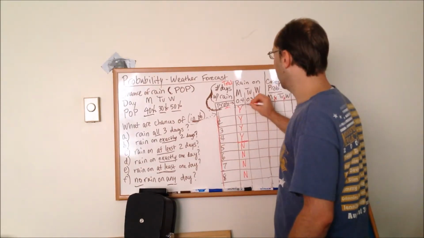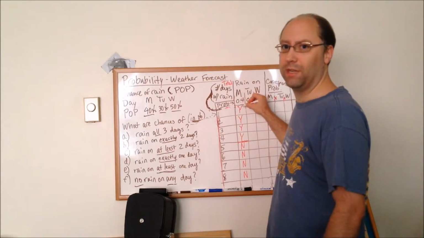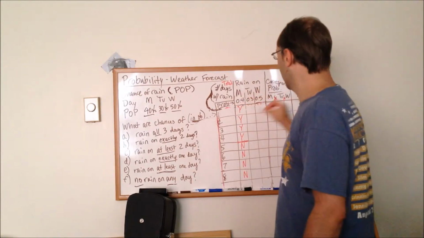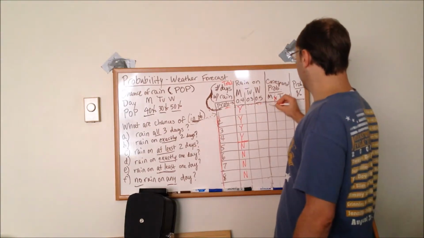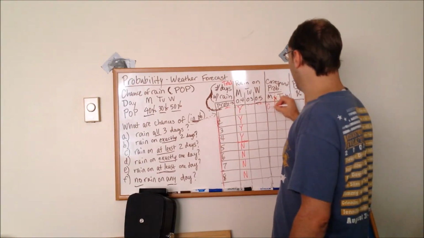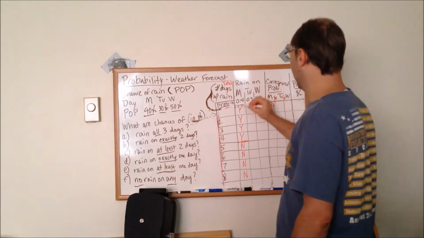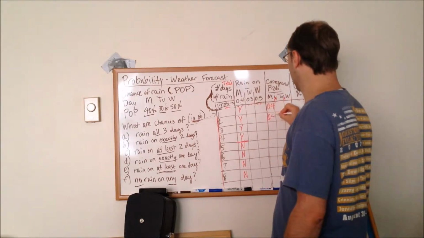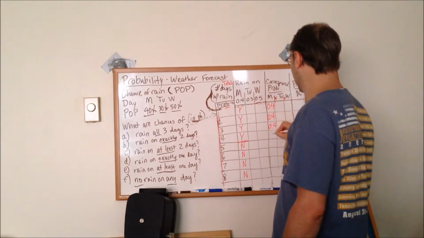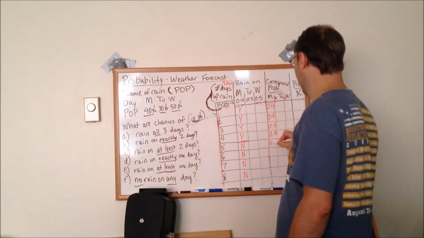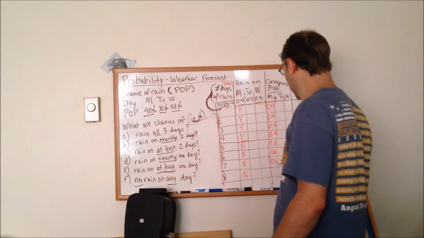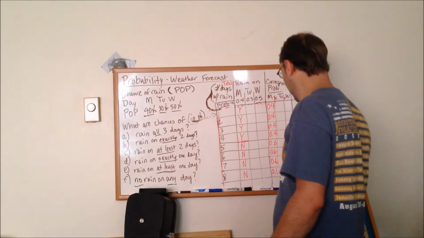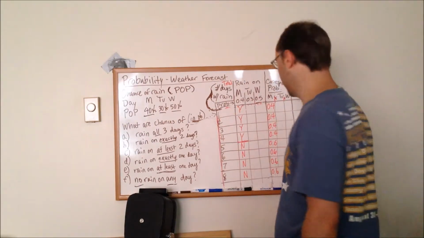And whenever there's a yes, we're going to apply this 0.4 multiply. So we can already fill in this part of this table. That's going to be 0.4. There's a 0.4 probability of a yes on Monday that it rains. So 0.4 there, and then this is going to be 1 minus 0.4. It's going to be 0.6. I don't know if you can see the decimals, but that's a 0.6.